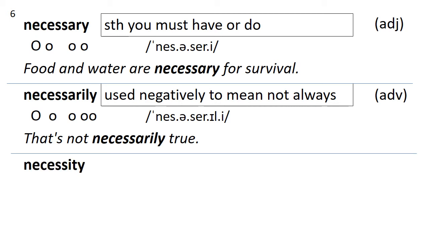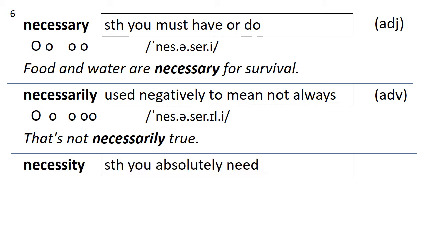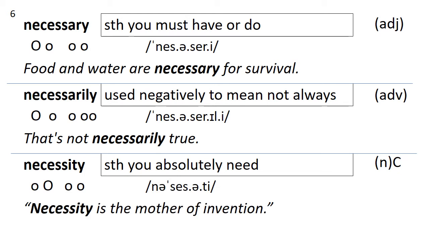All right, and then finally we have necessity. Necessity is something you absolutely need. It's similar to necessary, except that it's a noun, and it's countable. How many syllables in necessity? There are 4 syllables in necessity. Stress is on the second syllable. Necessity is the mother of invention. That's a famous expression. It means the reason why people invent something is that there was a big need for it. So there you go.